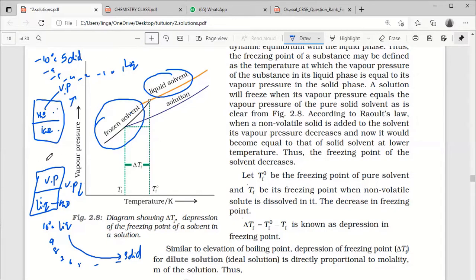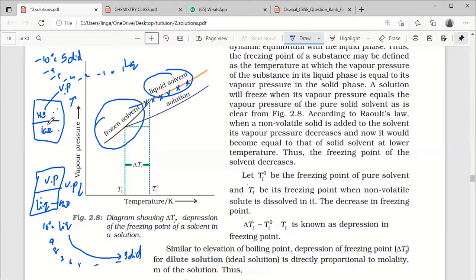Yes, sir. Right. These two values only. It may be 10 degrees Celsius somewhere. If it is not 10, then you can take maybe 50 degrees Celsius, then slowly decrease the temperature. On the y-axis, what is there? Vapor pressure. Slowly the vapor pressure decreases, and the curve comes like this.